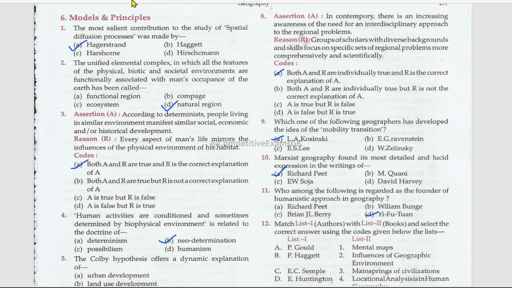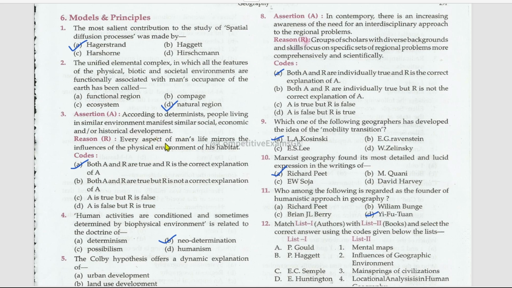Next subtopic is models and principles. The most salient contribution to the study of spatial diffusion processes was made by Hagerstrand. The unified elemental complex in which all the features of the physical, biotic and societal environments are functionally associated with man's occupants of the earth has been called a natural region. Next, assertion and reason. According to determinists, people living in similar environments manifest similar social, economic and/or historical development.